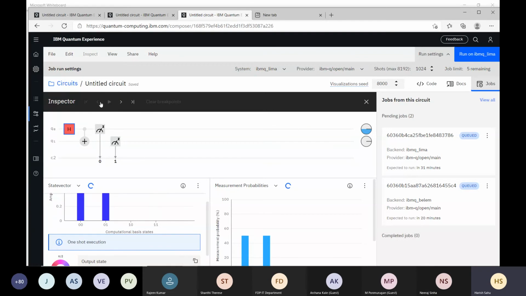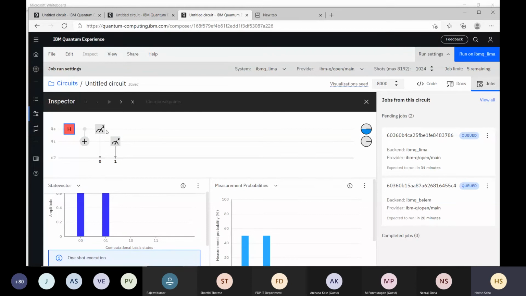So if you see here, initially these qubits are 0, 0. When we apply Hadamard on the first qubit, the first qubit will be in 0 and 1. The second qubit Q1 will be in the 0 state. So the left one is our Q1, and the right one is Q0, so basically our Q0 is in 0 also and 1 also. Then we apply the control node. As I told in that writing, once we have the Hadamard applied, then we apply this CNOT, and then we will get the 0, 0 plus 1, 1 state.